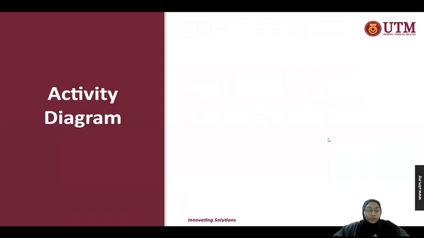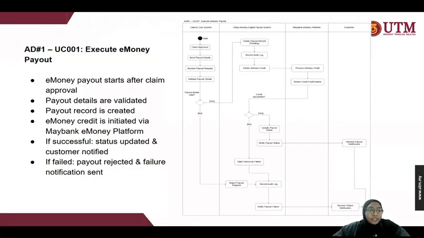Assalamu alaikum, doctor. So now I'm going to be explaining about the activity diagrams. For the first activity diagram, which focuses on executing e-money payout: e-money payout starts after claim approval, and then payout details are validated, and after that a payout record is created. E-money credit is initiated via the Maybank e-money platform, and then if it's successful, status is updated and the customer is notified, and if failed, payout is rejected and a failure notification is sent.